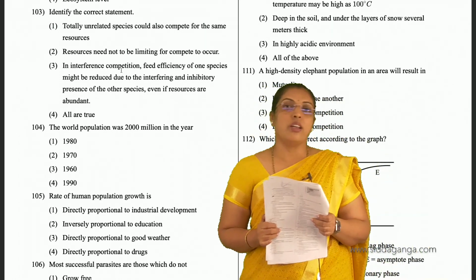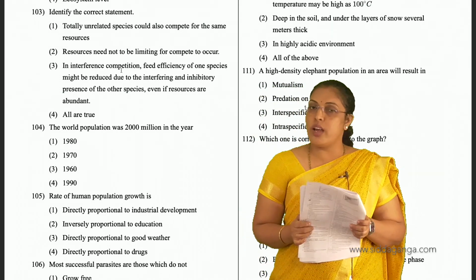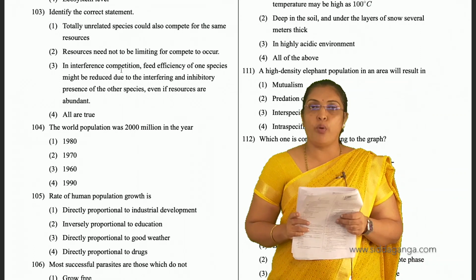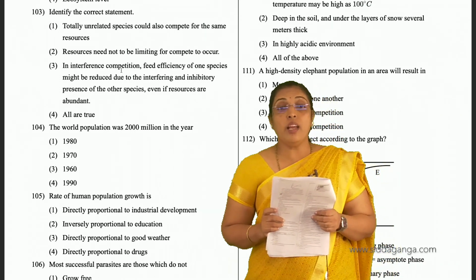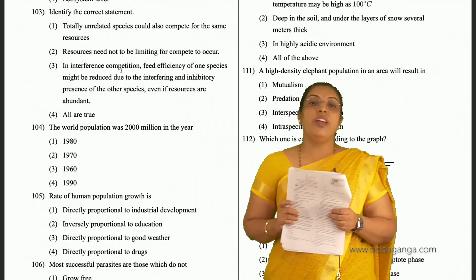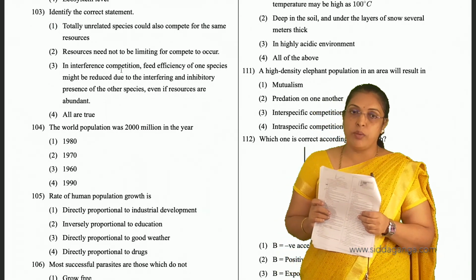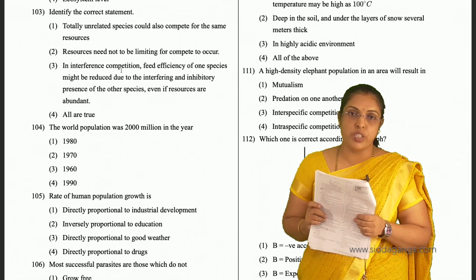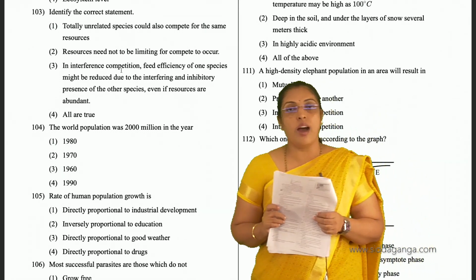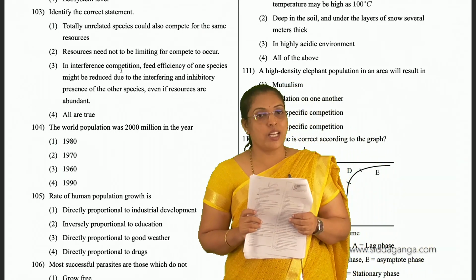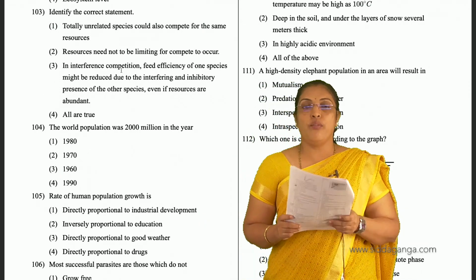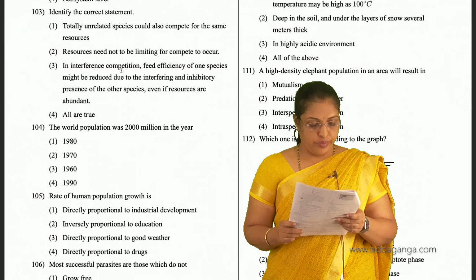That is also correct, like between abingdon tortoise and goats, where browsing capacity plays an important factor. In interference competition, feeding efficiency of one species might be reduced due to the interfering and inhibitory presence of the other species, even if resources are abundant. Yes, that is correct. So all are true. So for 103, fourth is the option.